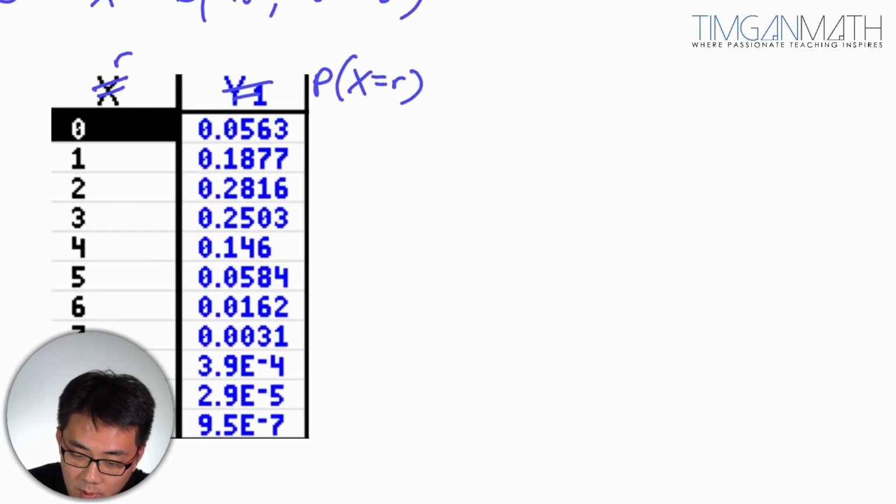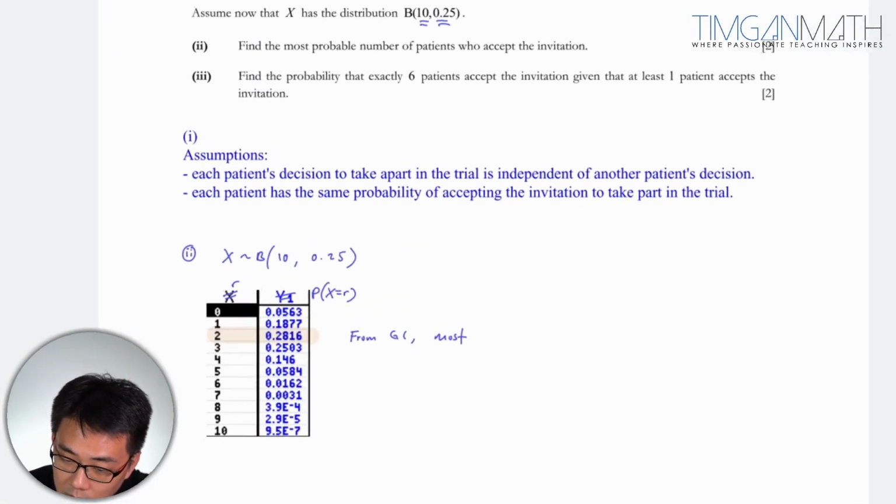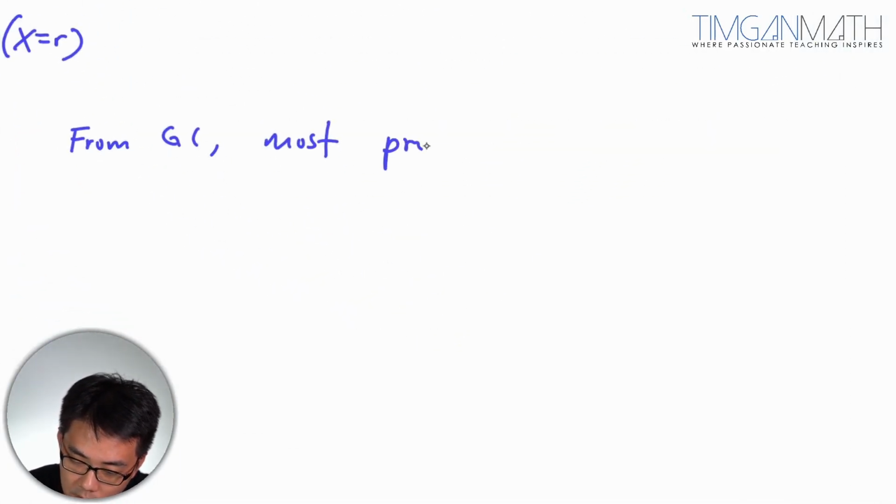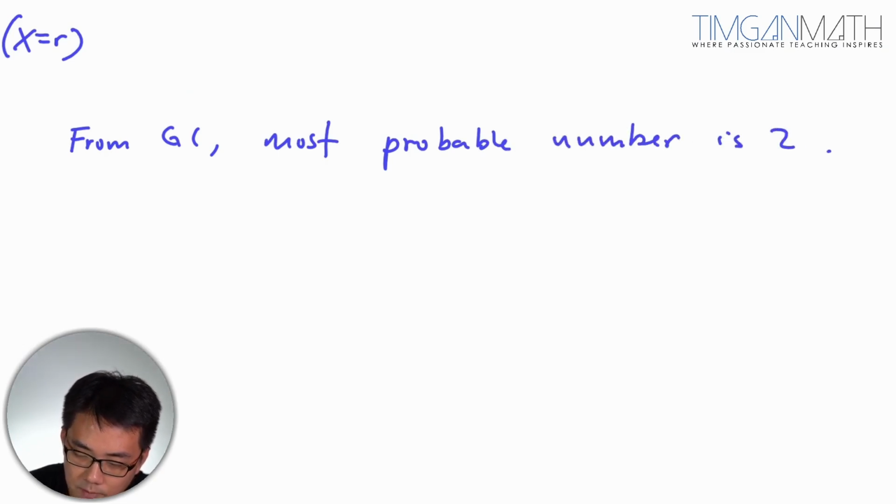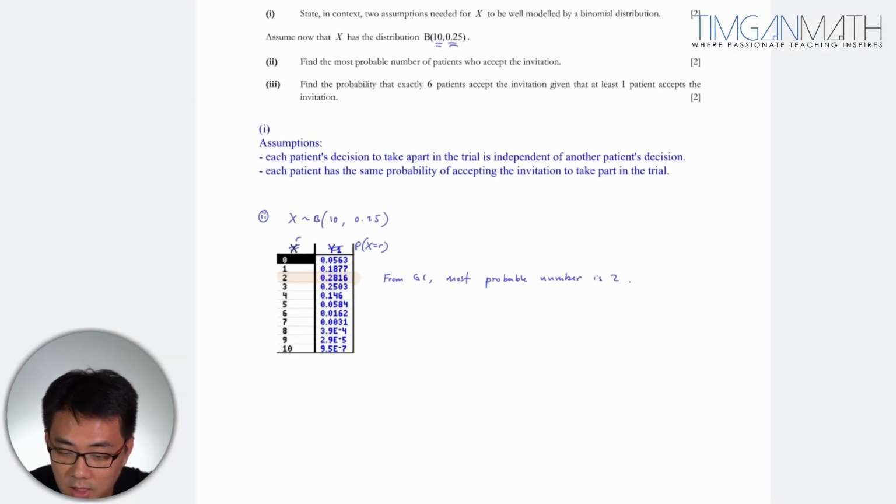So from the GC, the most probable number is 2. Okay, so that's how you do this part.